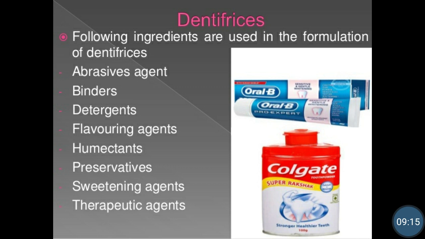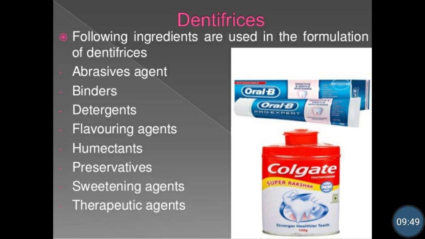That is tooth powder from the Colgate brand, then Oral-B paste. There are many brands available, and all of you are using different brands and different formulations as per your choices. So we will see what is contained in these dentifrices.